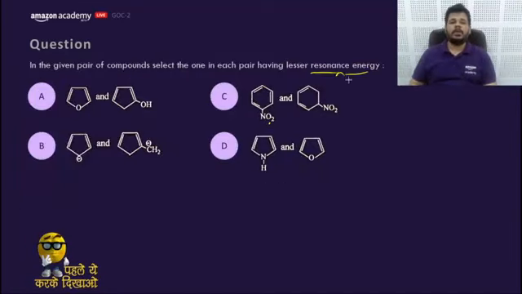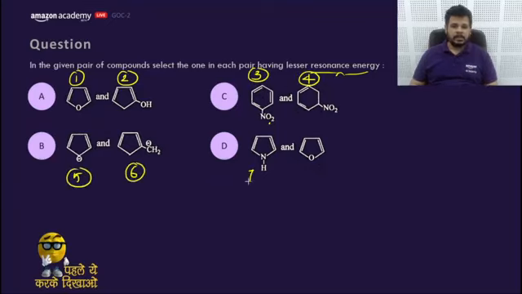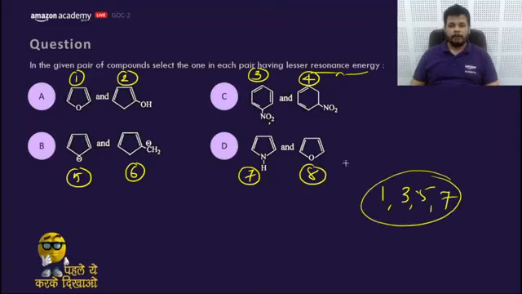Resonance energy, very, very important. And let me do it in this way. Let me mark it 3, 4, 5, 6, 7, 8, and your answer would be like 1, 3, 5, 7.